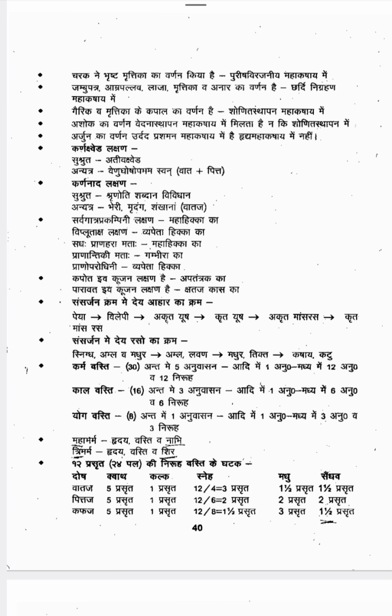Next one is 3 types of basti: karma basti, kala basti, yoga basti. Very important, they can ask you the numbers. Karma basti is a total of 30 bastis, kala basti 16, yoga basti 8. In karma basti, 30 bastis are there. The first one starts with anuvasana, then niruha, alternatively. First one anuvasana, then 12 anuvasana and 12 niruha alternatively, then the last 5 will be only anuvasana.